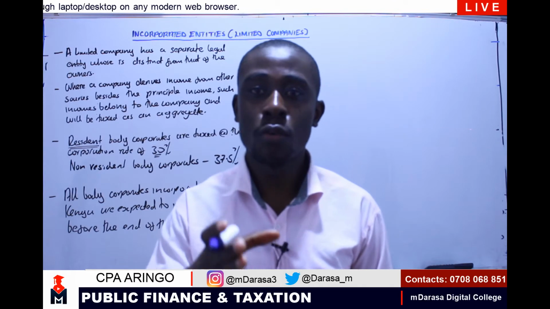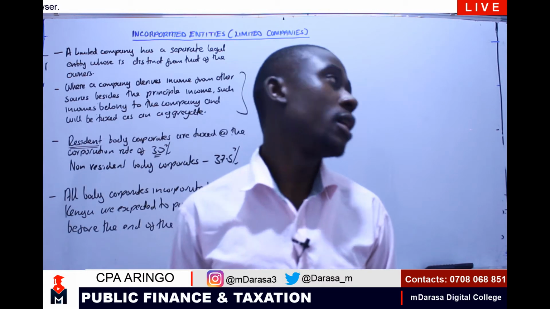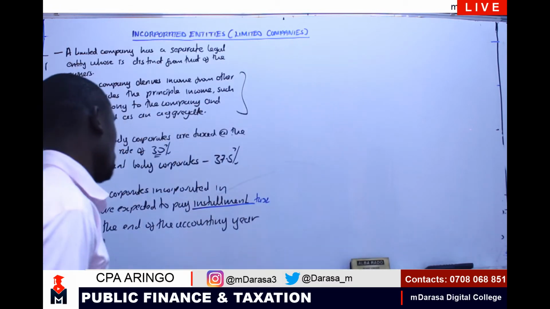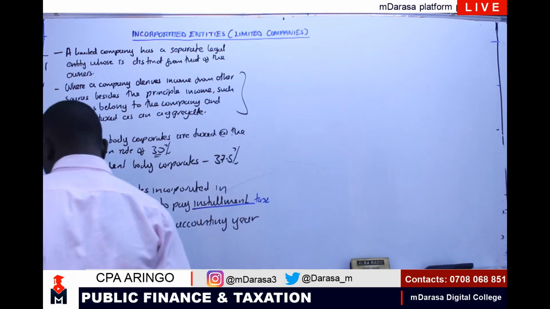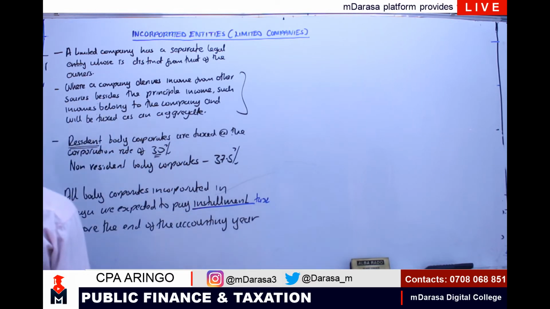Now the question would be, how will we determine this installment tax that you're supposed to pay? How are we going to determine this installment tax that we are expected to pay, being a corporated company in Kenya? So we normally say that installment tax, of course, how are we going to determine that?